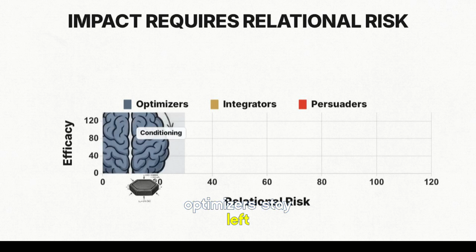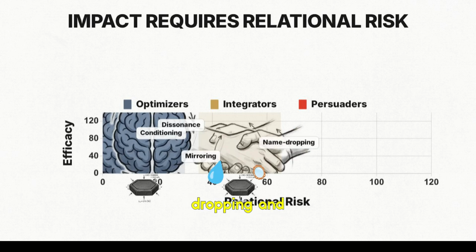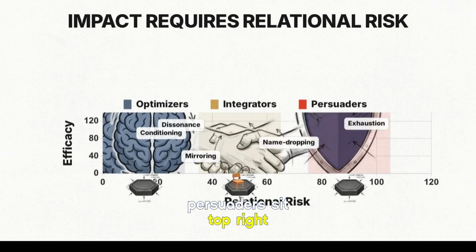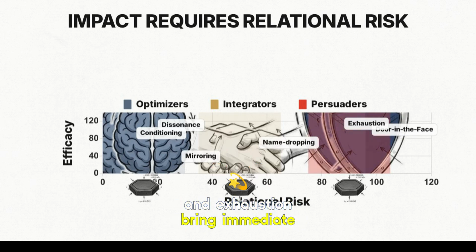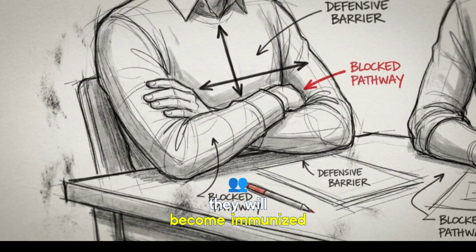Optimizers stay left. Conditioning and dissonance offer efficacy with zero risk. Integrators use the middle. Name-dropping and mirroring are subtle lubricants. Persuaders sit top right. Door in the face and exhaustion bring immediate efficacy but severe danger. If you lean too heavily on that top quadrant, your peers will recognize the pattern. They will become immunized to your requests, rendering the tricks completely useless.